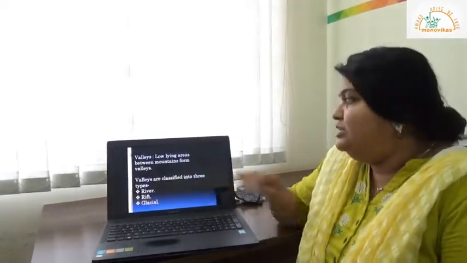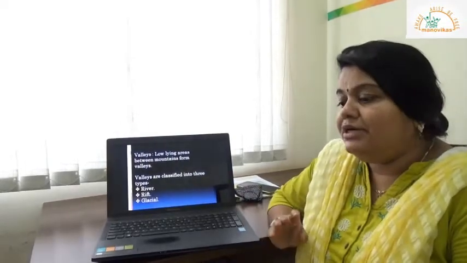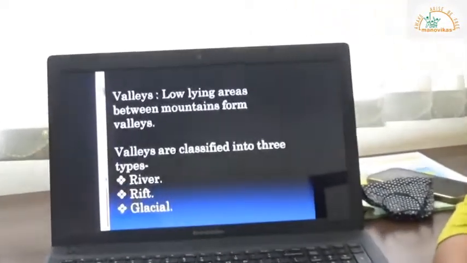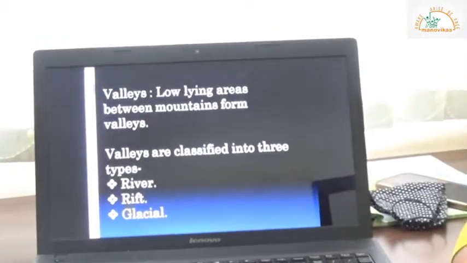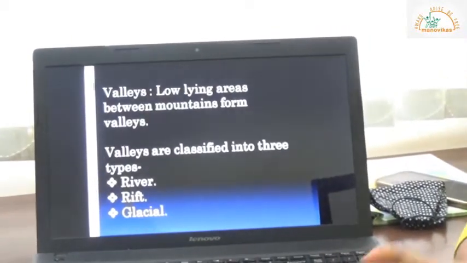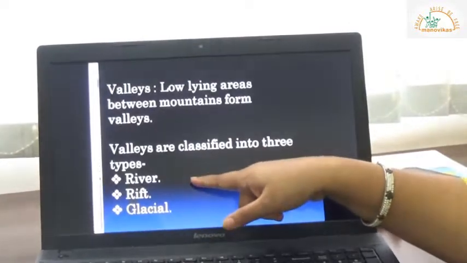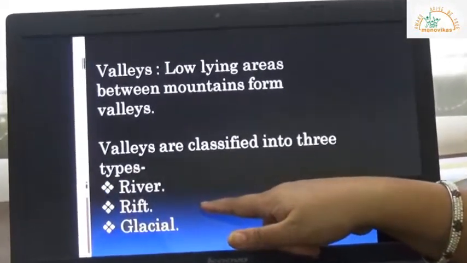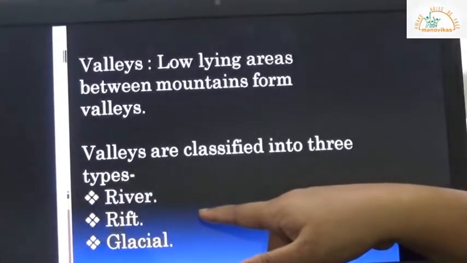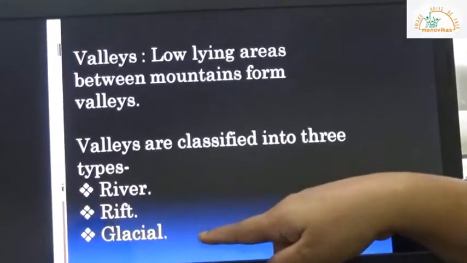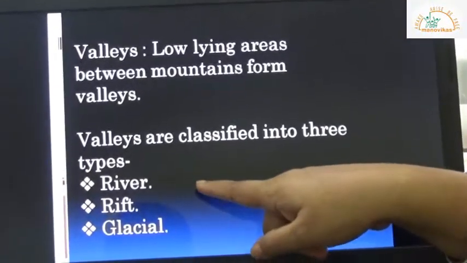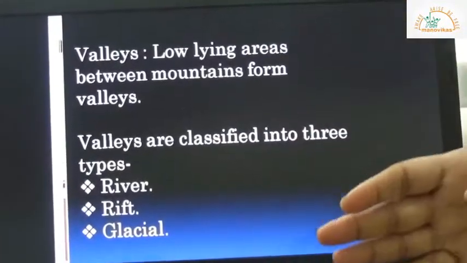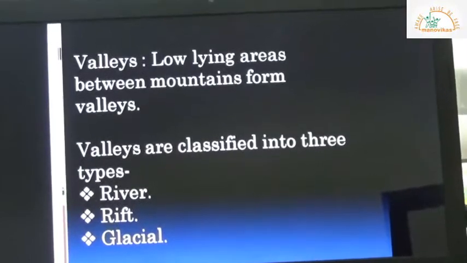Coming towards the valleys, valleys are a relief feature found in between two mountain ranges. But the formation of valleys is the result of various causes. It is formed due to river erosion. It is formed due to fault lines or cracks in the earth's surface, so subsidence, or it can be formed due to glacial erosion. So in a river valley, once upon a time the river was flowing, but because of river erosion, we have V-shaped valley formation.